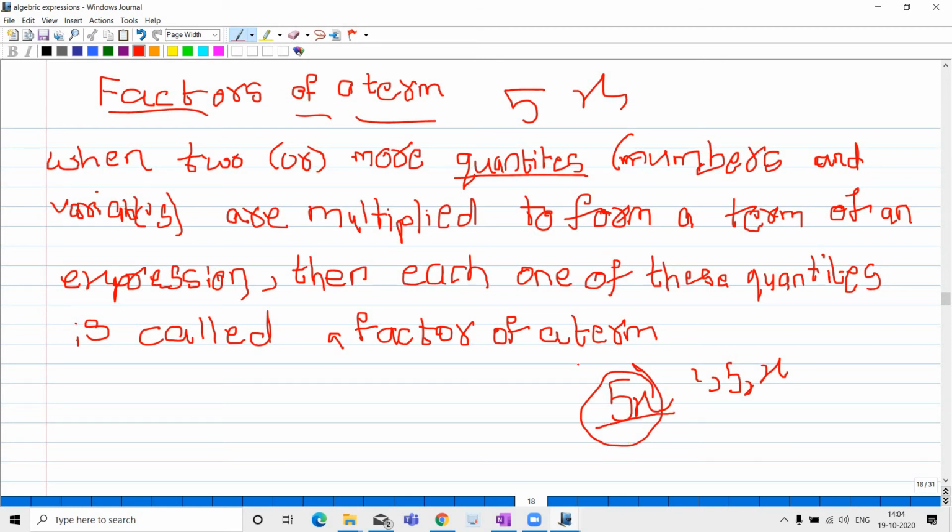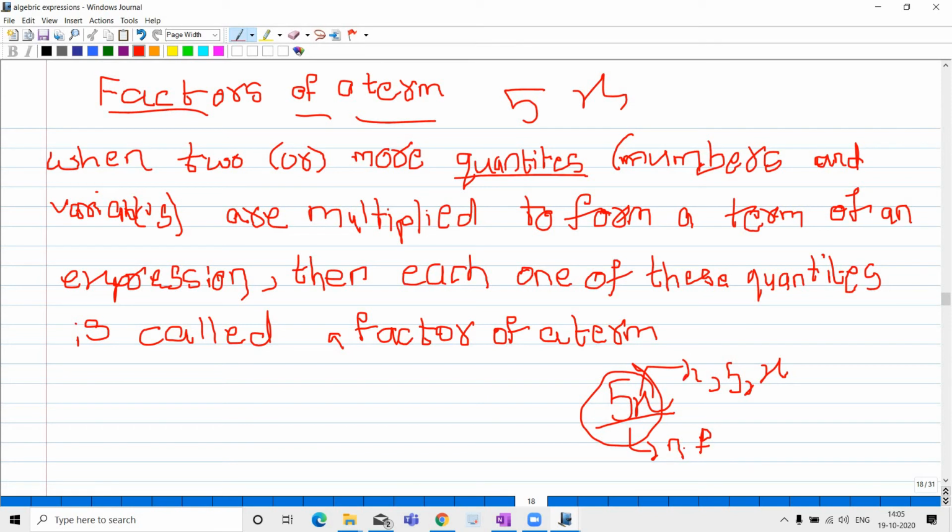For example, in the factors of a term, there is a numerical factor and a literal factor. Here 5 is called the numerical factor, NF, I am not writing the full form. NF means numerical factor.